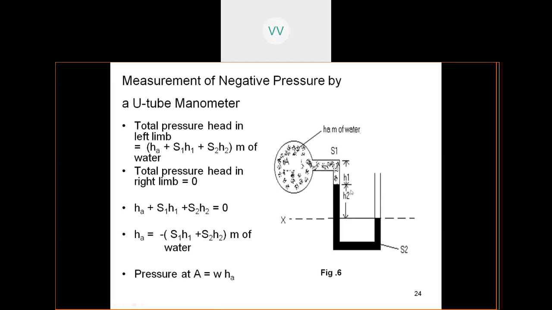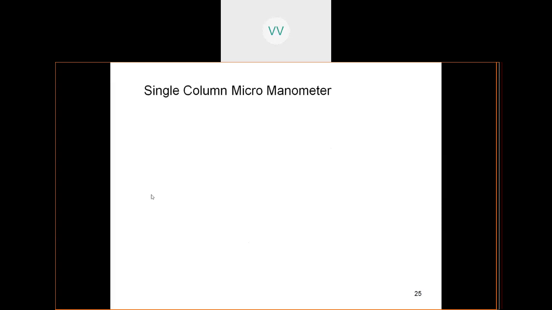So when you get numerical problems to solve, this way you can tackle them, depending upon the given figure. You have to just make out the datum and equalize the pressures in the left limb and the right limb. So the next item is the single column micro manometer.